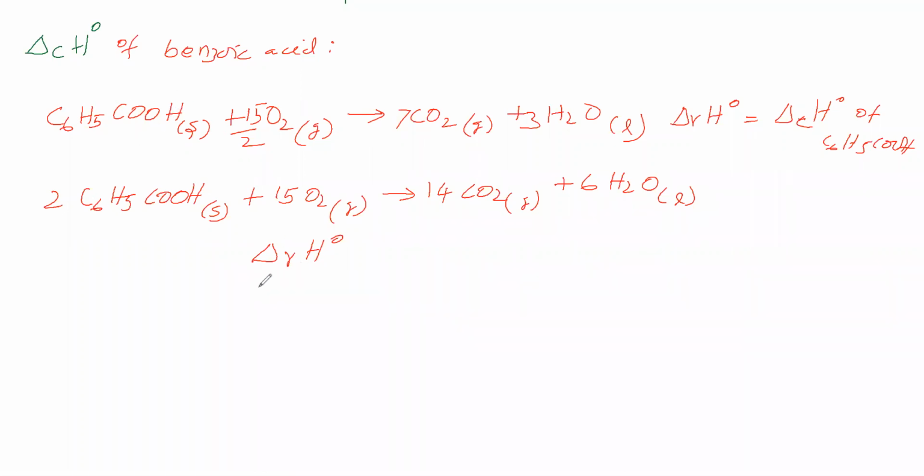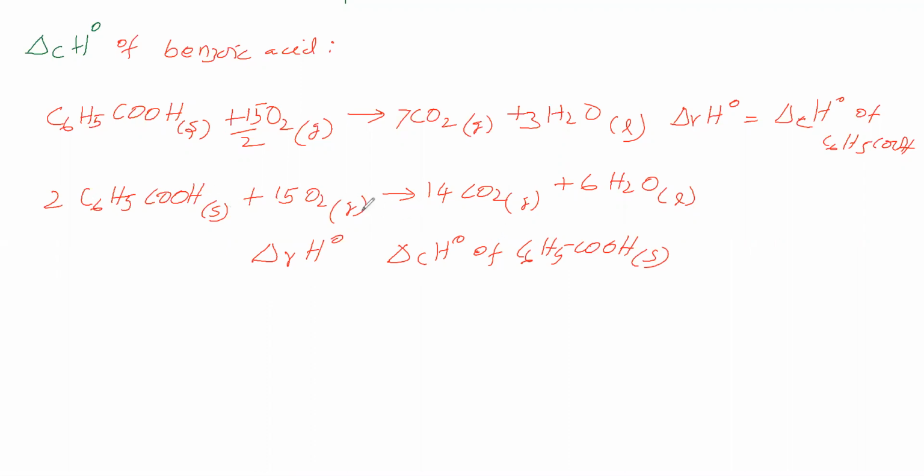So this delta rH naught indicates the amount of heat liberated when 2 moles of benzoic acid undergo complete combustion. Therefore, the magnitude of this delta rH naught and that one are different. They are not the same. Now we want to say this in terms of the standard enthalpy of combustion of benzoic acid.